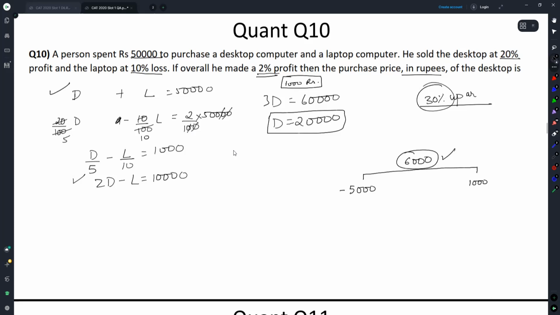Why do I like doing this? It doesn't need me to use the pen. Otherwise,